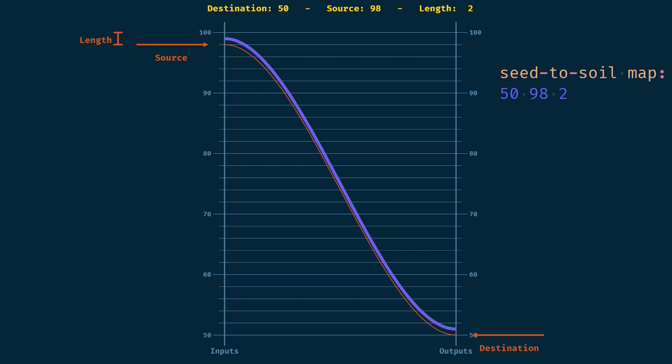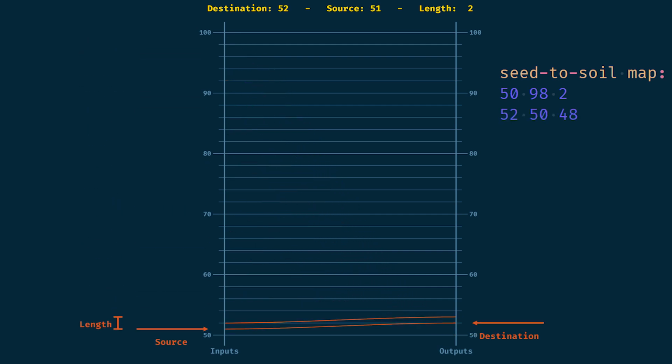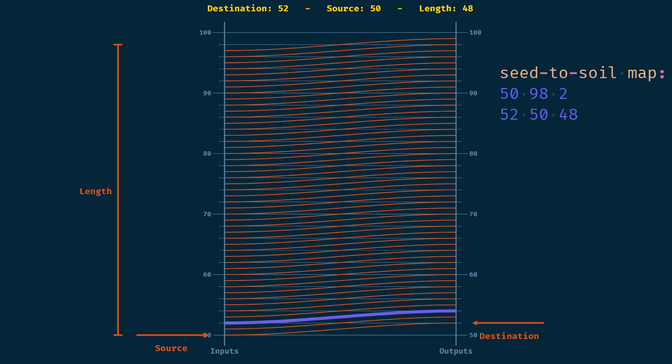The second line, 52, 50, 48, means that the 48 seed numbers 50, 51, 52 and so on until 97 are mapped to the 48 soil numbers 52, 53, 54 and so on until 99.